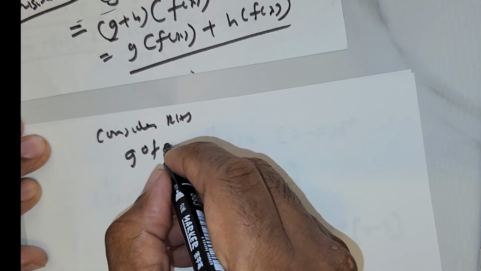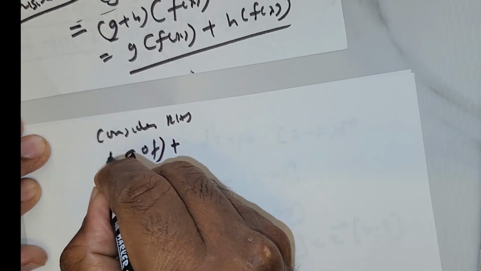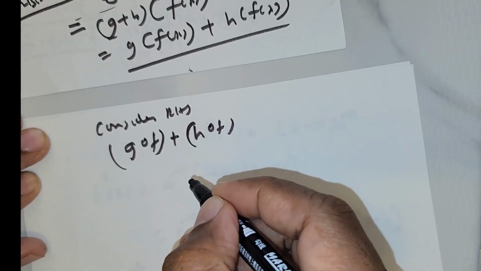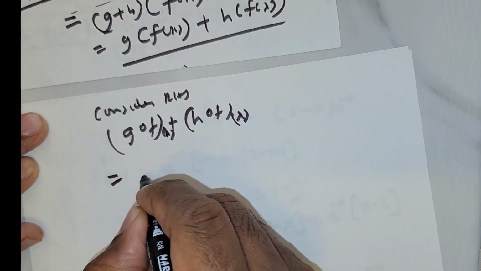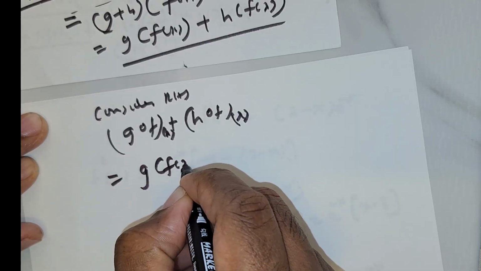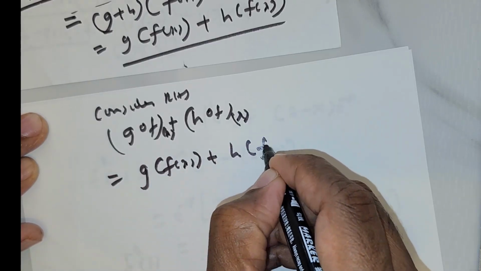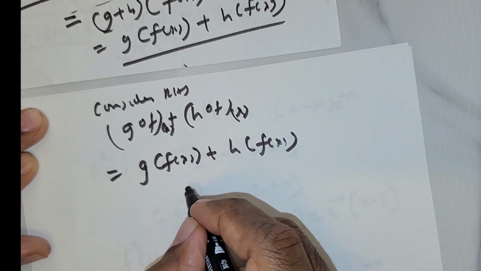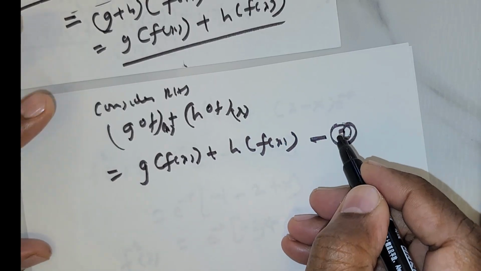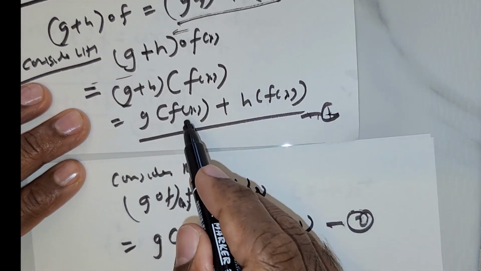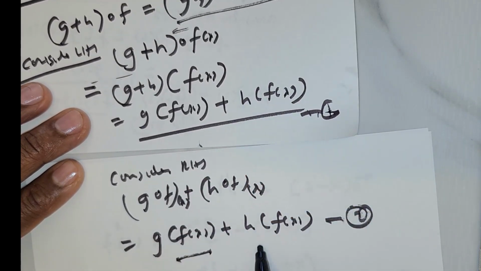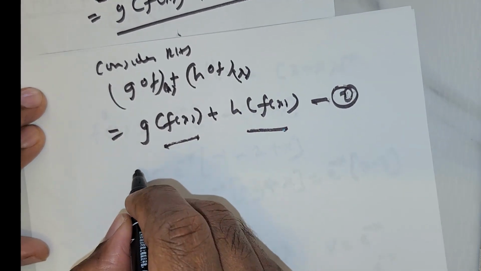So g of f added with h of f. So this is nothing but x is here, x is here. You apply the composition. It's going to be g of f of x plus h of f of x. Now you get this 2 here, you get this 1 here. You compare 1 with 2. What do you see here? g of f of x, g of f of x, h of f of x, h of f of x.